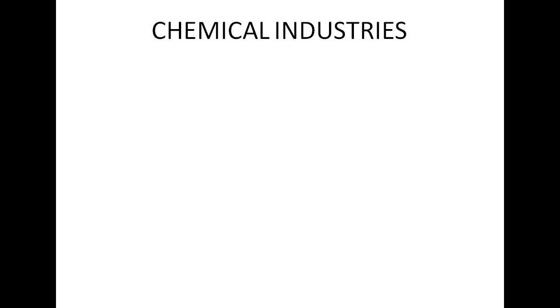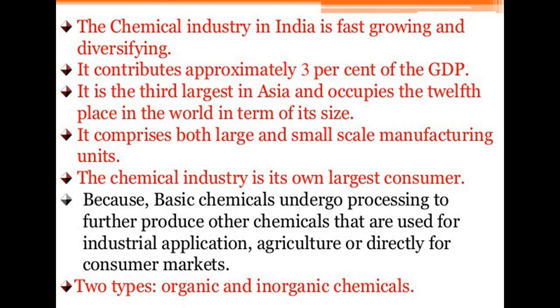Now let's talk about the chemical industry. It is not in your syllabus, but just for your understanding: the chemical industry in India is fast growing and diversifying. It contributes approximately 3% to our GDP. It is the third largest in Asia and occupies the 12th place in the world in terms of its size. It comprises both large and small scale manufacturing units.